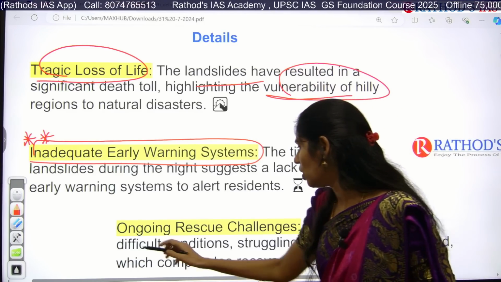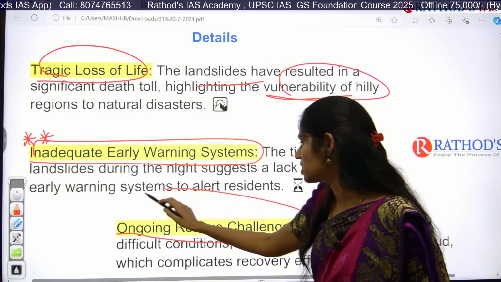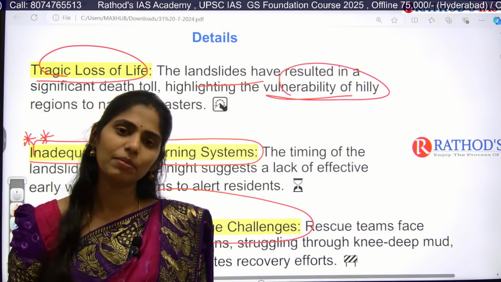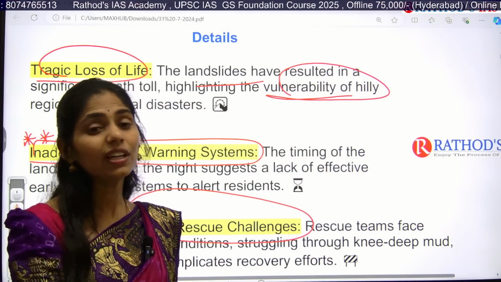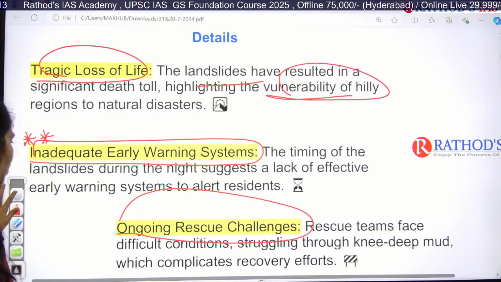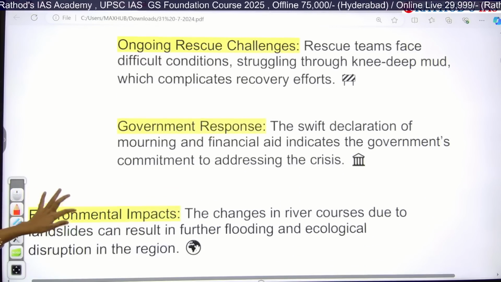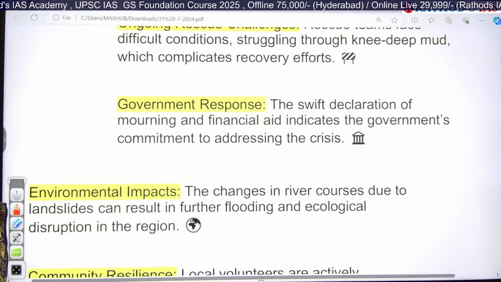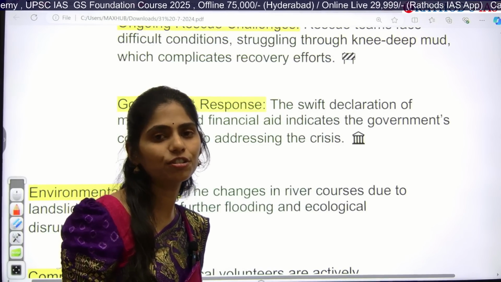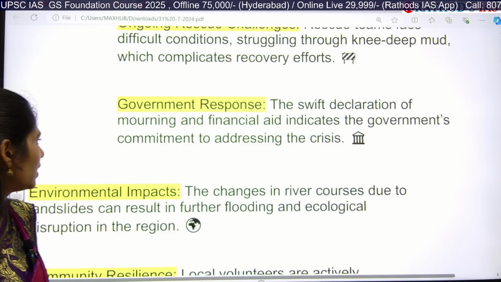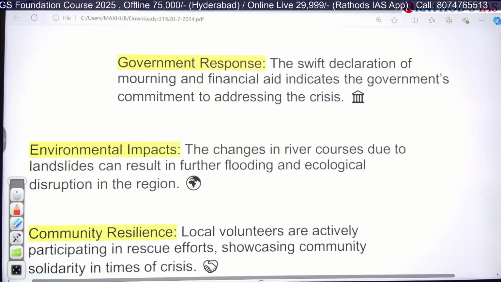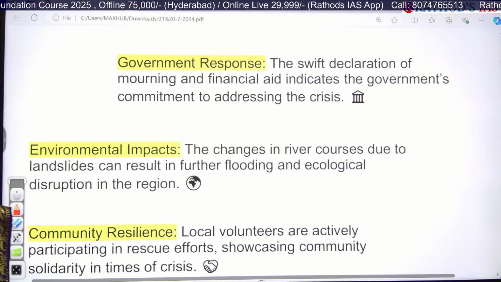The next one is that ongoing rescue is also a big challenge, because the people who are going to rescue them find the mud coming above their knees, and they can't find where the dead bodies are exactly present. This is also one important challenge you are facing now. From the government, yes, they are trying to provide some financial aid as well as NDRF forces for disaster response, and there is even a declaration of mourning because lots of people lost their lives.